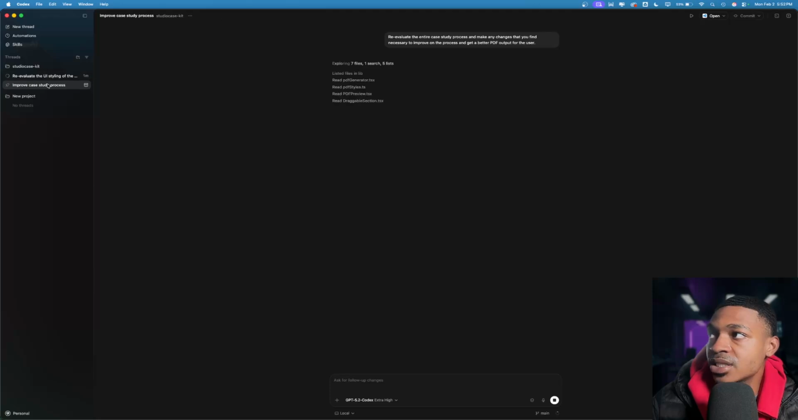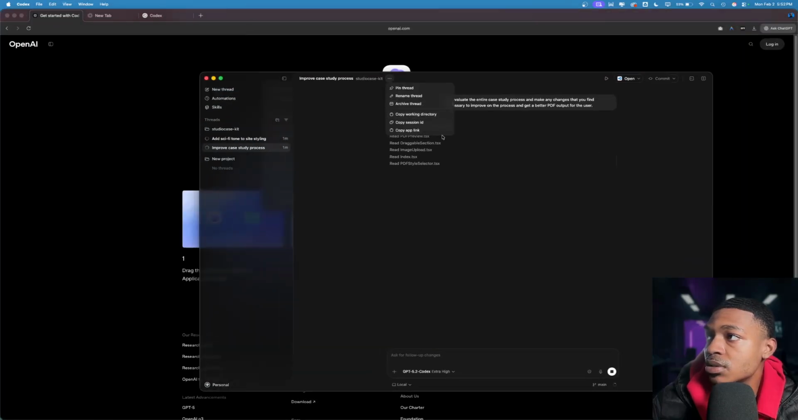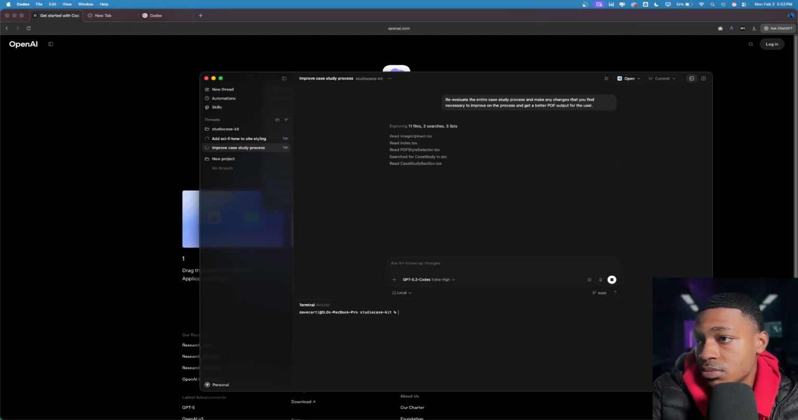Now we have two agents running in parallel, and they showed us that we can actually pop this out. How do we pop this out? I'm not even sure. You can pin, toggle sidebar, view. Okay. I wonder how we pop this out. They definitely showed us, but whatever. So we can toggle the terminal. So anytime we want to do a command manually, we can do that.